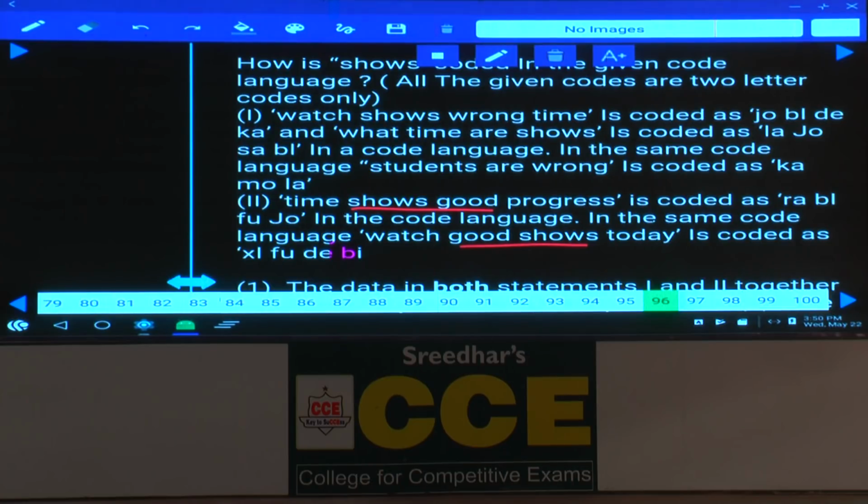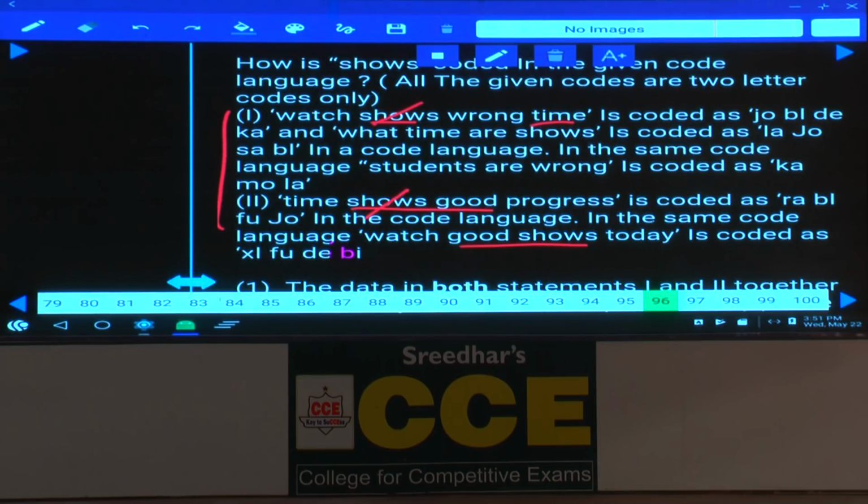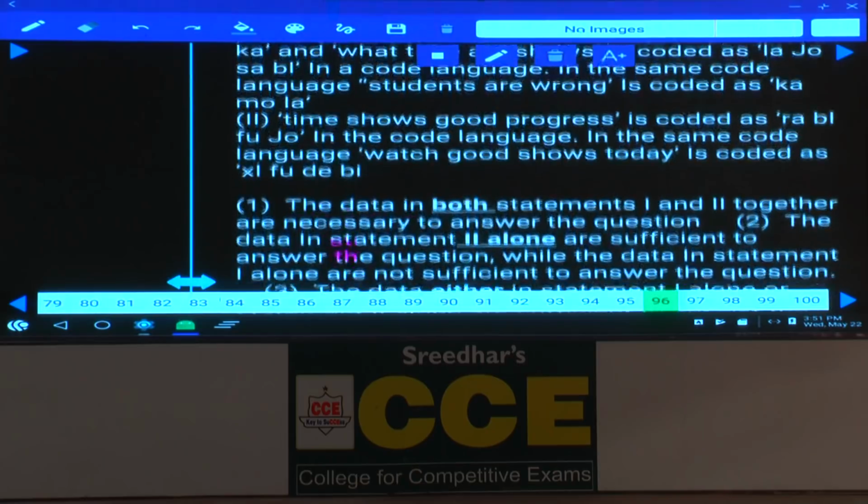Then by combining these two, now in the first one, time and shows are the words which are common. Now if you compare the first and the second, shows is common between these two. As shows is the word which is common, one code will be common, isn't it? Shows is common, and the code for the word shows can be identified. Then what is your answer here? Both the statements are required. The data in both the statements 1 and 2 together are required.